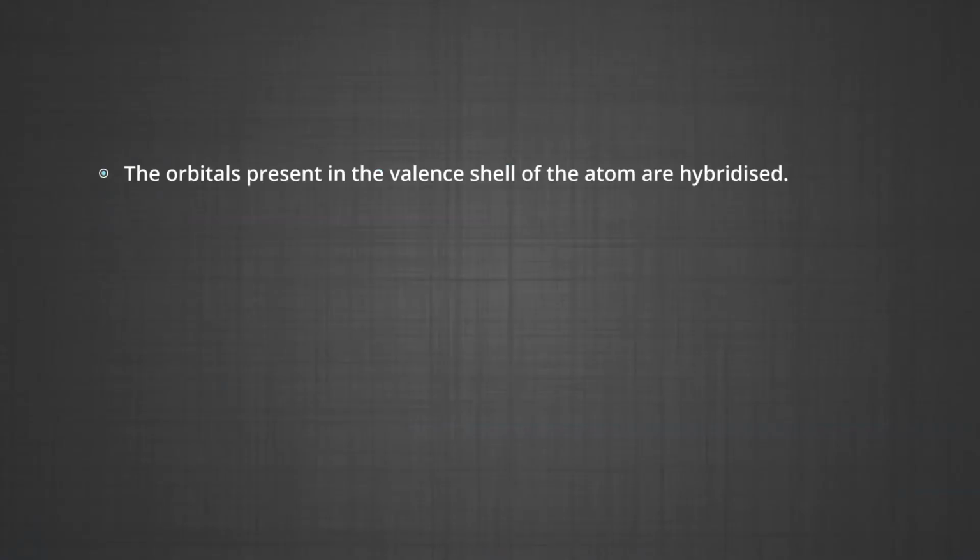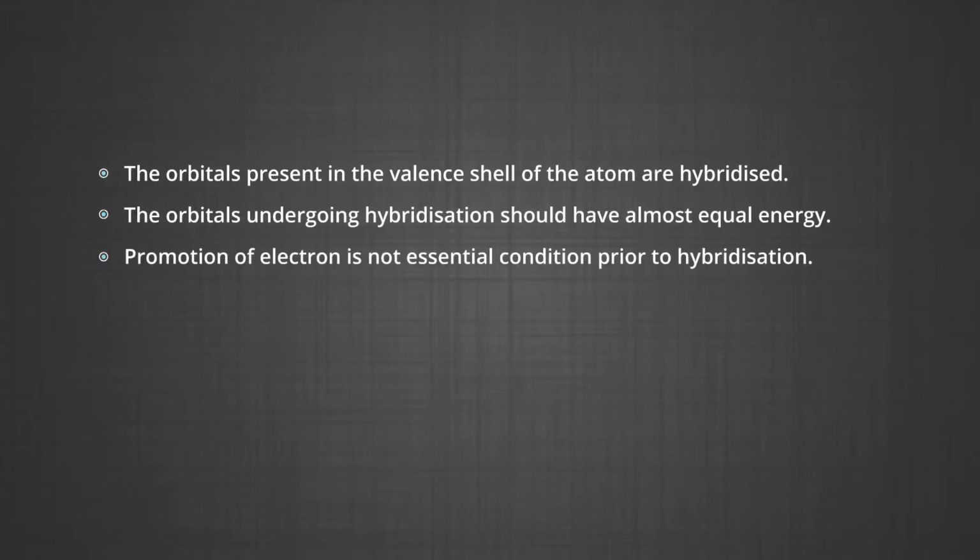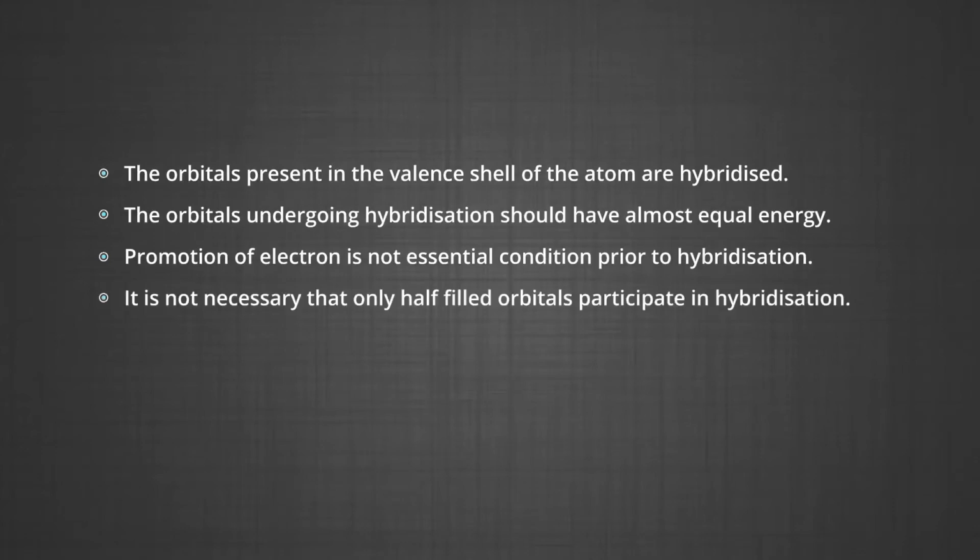Now, the important conditions for hybridization. The first one is that the orbitals present in the valence shell of the atoms are hybridized. The orbitals undergoing hybridization should have almost equal energy. Promotion of electron is not an essential condition prior to hybridization. It is not necessary that only half-filled orbitals participate in hybridization. In some cases, even filled orbitals of the valence shell take part in hybridization.